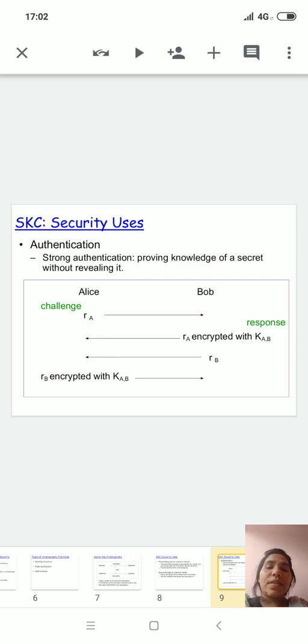The data RA is encrypted with the key KAB and converted into encrypted form, that is, ciphertext form, and then sent to Bob. After that, Bob decrypts this data with the help of KAB.